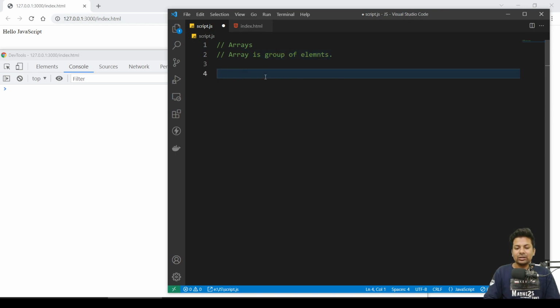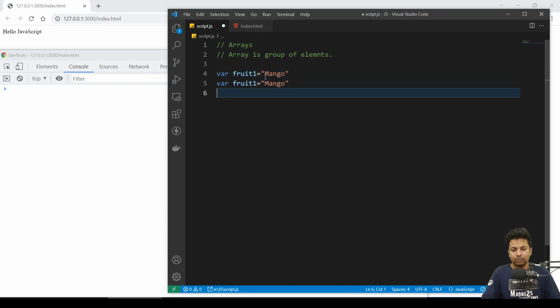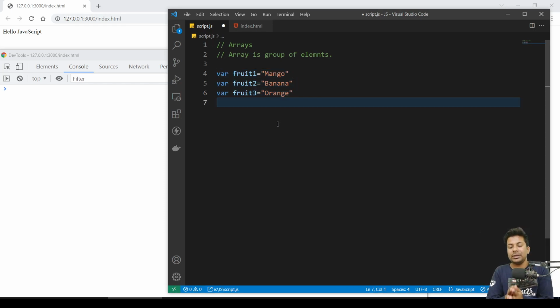So let's just start. The first point: why do we need an array? Suppose you have three fruits. I'll say var fruit1 equals mango, copy, paste, paste. Fruit2 will be banana, and fruit3 will be orange. Now you can see these are all fruits, but I have to keep them in separate variables. So it's better to make an array and keep all the fruits inside that only.